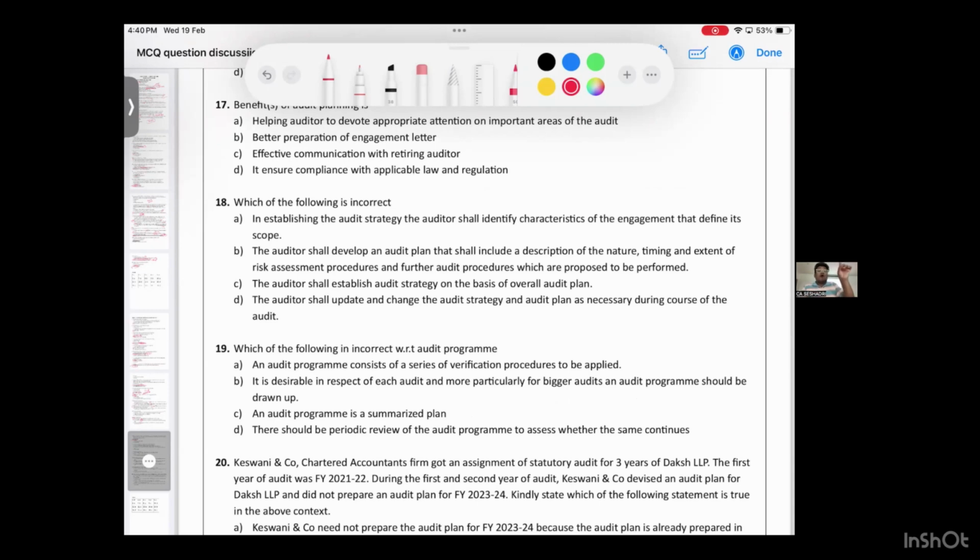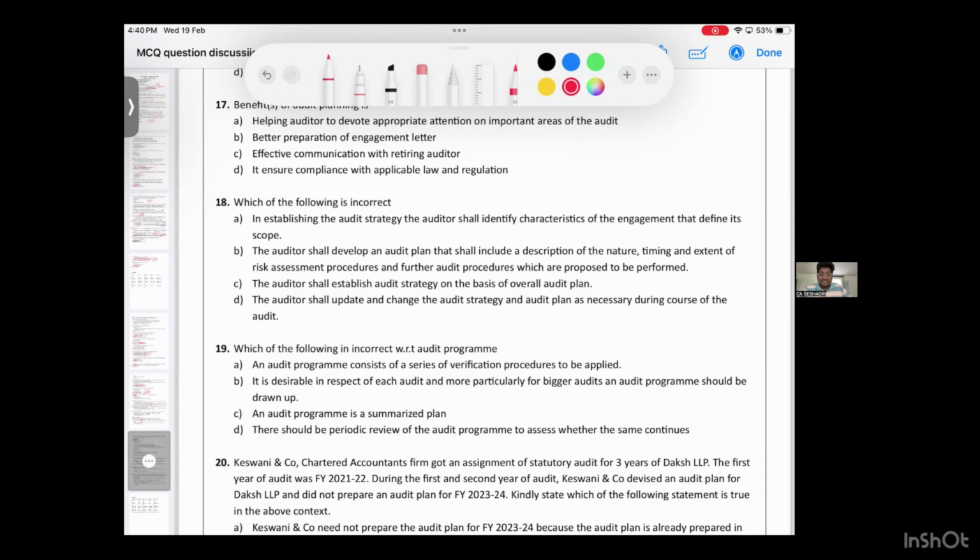In establishing audit strategy, auditor shall understand the scope. True. Do you remember? PQRS scope. Okay. Next, the auditor shall develop an audit plan that shall include a description of nature, timing, extent of risk assessment and further audit procedures which are proposed to be performed. It is not fully as I said, but wait.